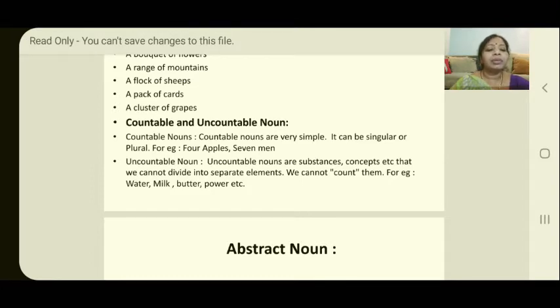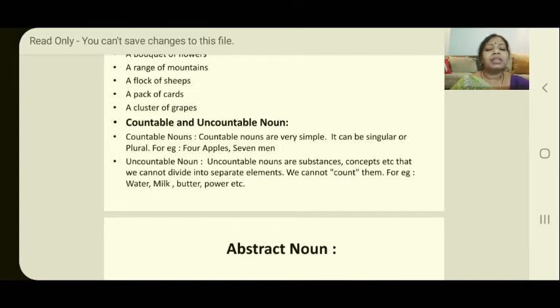Now, what is uncountable noun? Let me explain. Uncountable nouns are substances, concepts, etc. that we cannot divide into separate elements. We cannot count them. For example, water, milk, butter, power, etc. Now students, have you observed that countable nouns we can easily count? That is also a common noun, but we can easily count. The uncountable noun is also a common noun, but it cannot be counted.